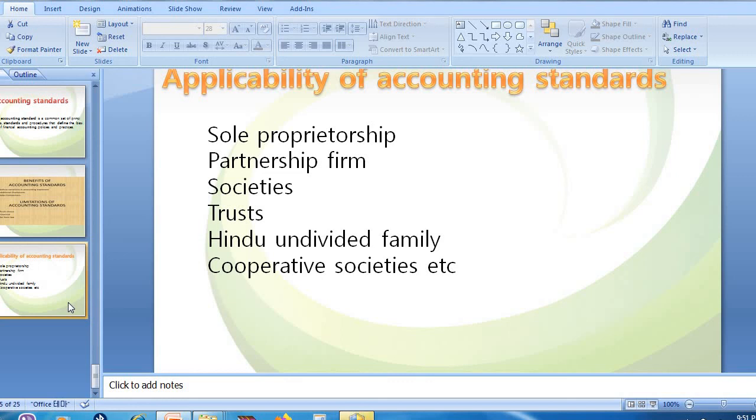So these are then trust. Hindu undivided family is also a business concern where the head of the business is called Karta. Head of the family is Karta, right? So even these firms need to follow these accounting standards. So this is about applicability. Regarding other topics we are going to discuss in the next class.